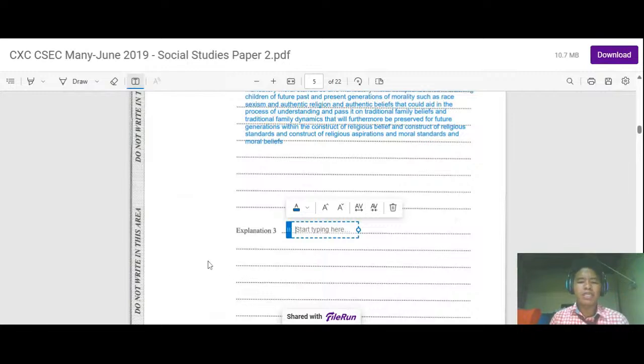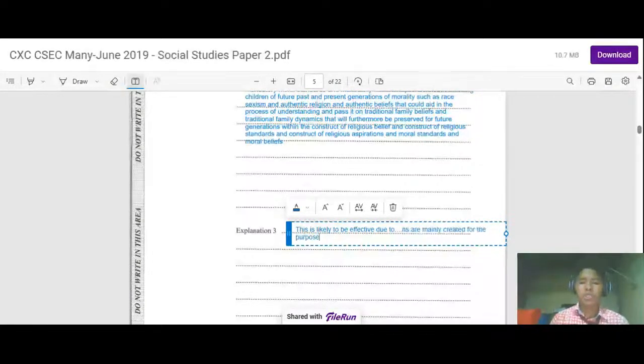This is likely to be effective due to the fact that religious organizations are mainly created for the purpose of passing on traditional beliefs, traditional values, and traditional aspirations that aid in the passing on of traditional knowledge, traditional beliefs, and traditional ideologies.